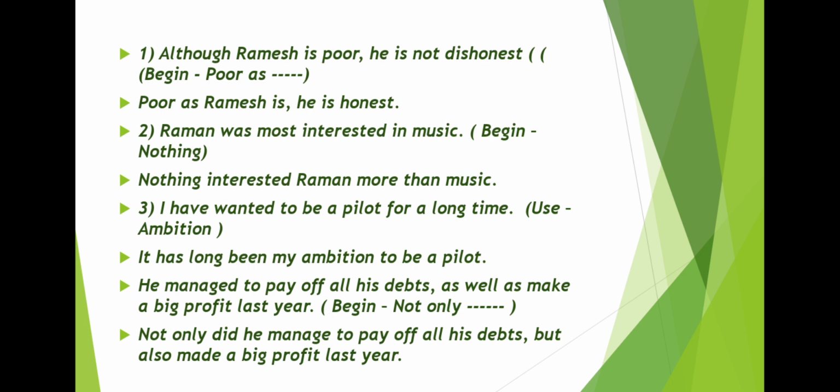And I hope you all know that after did, the verb is in present tense. You cannot use the second form of verb. So, not only did he manage to pay off all his debts, but also, whenever not only is there, but also you have to put, but also made a big profit last year.